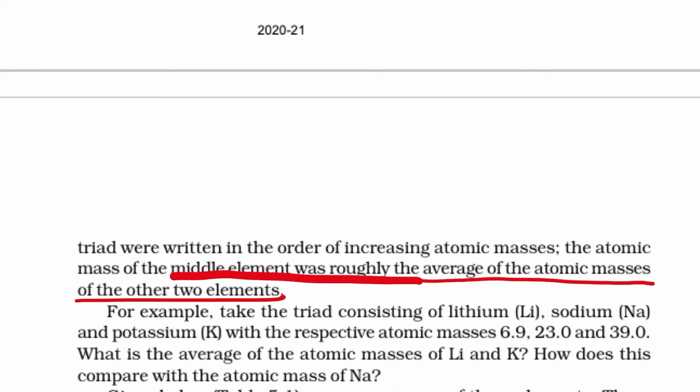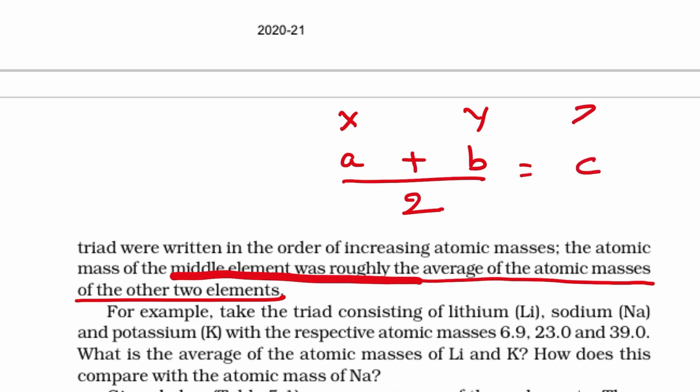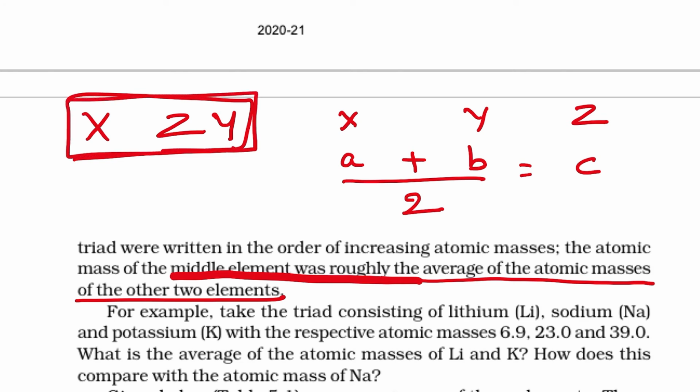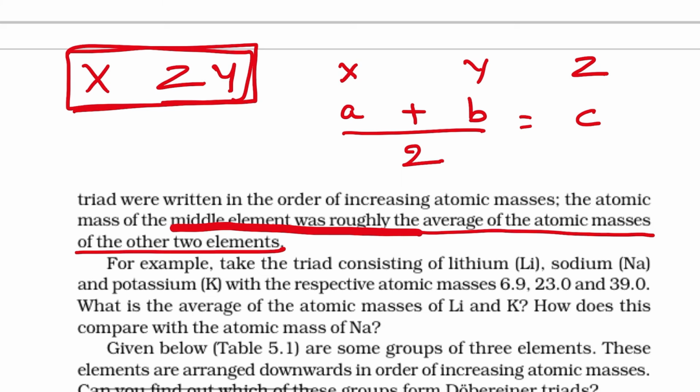Suppose atomic mass of some element X is A and of element Y is B. Then he added these 2 masses and he divided by 2 and he got some answer C, which was the mass of element Z. So he arranged as X, Z, Y as the triad or the groups of 3 elements each time. So for example, take the triad consisting of lithium, sodium and potassium with the respective atomic masses of 6.9, 23.0 and 39.0. What is the average of atomic masses of lithium and potassium?